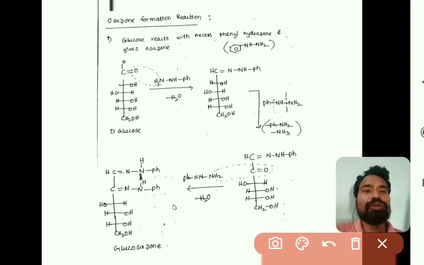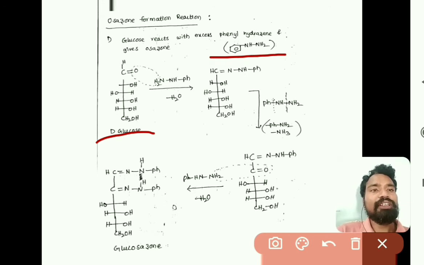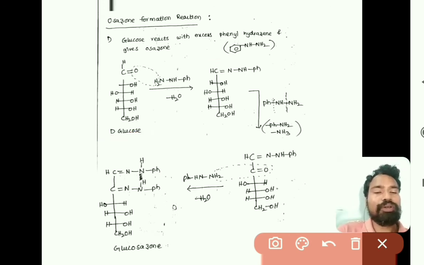For example, when glucose is treated with excess phenylhydrazine, it forms glucosazone. Now we will see the reaction mechanism of osazone formation.